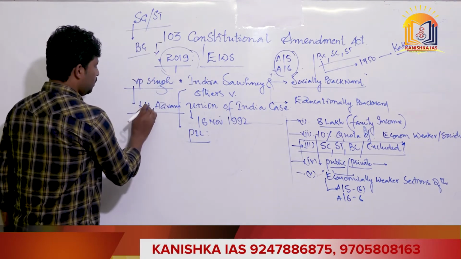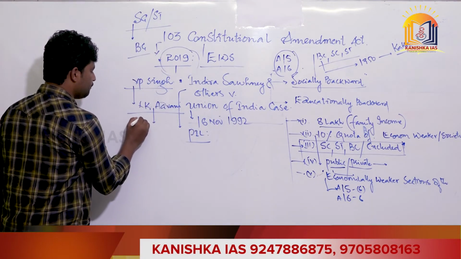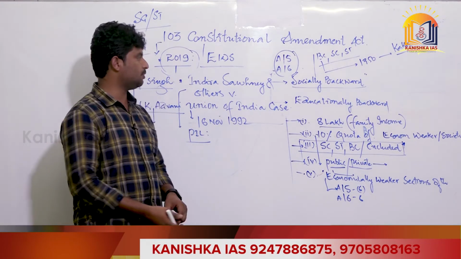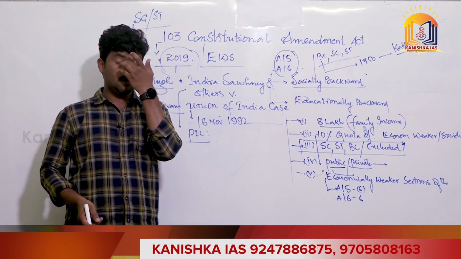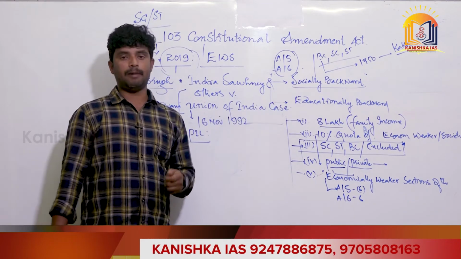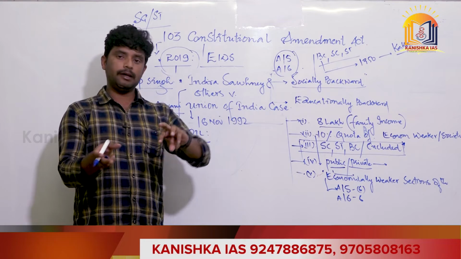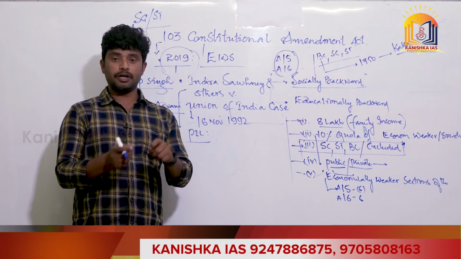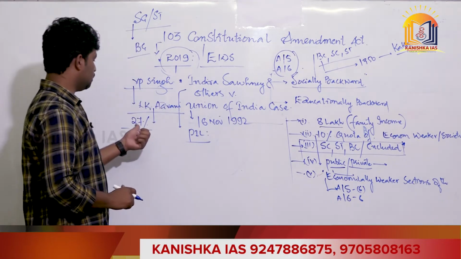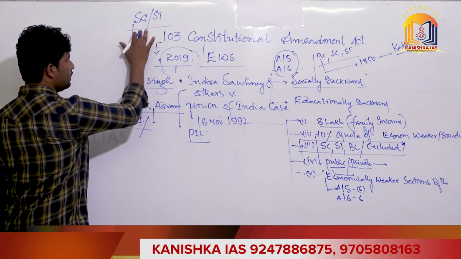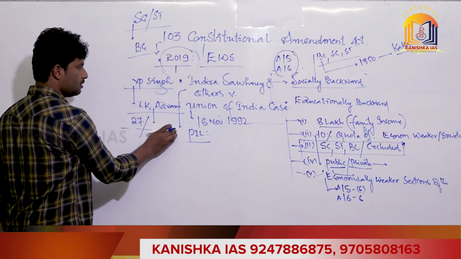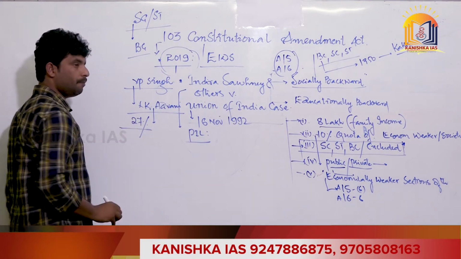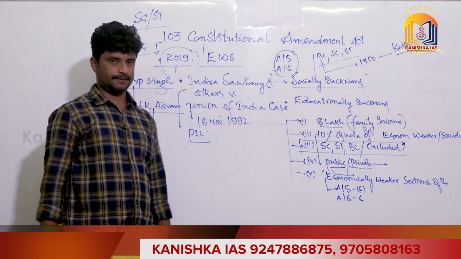Then the VP Singh government strengthened 27% reservation for the backward classes, especially the socially and educationally backward classes, and through this reservation one can claim public opportunities and educational benefits. So far SC/ST had been claiming reservation, and after that the VP Singh government strengthened 27% reservation for the BCs.